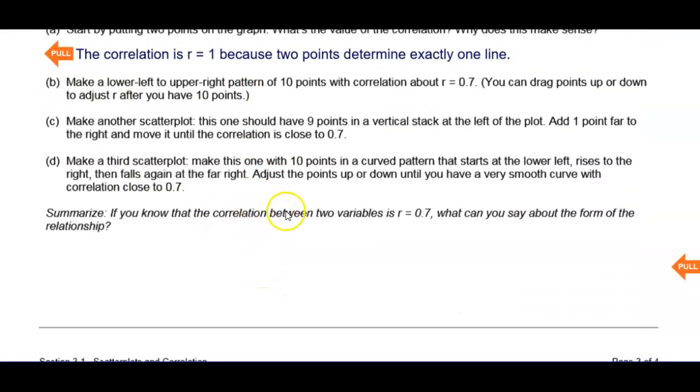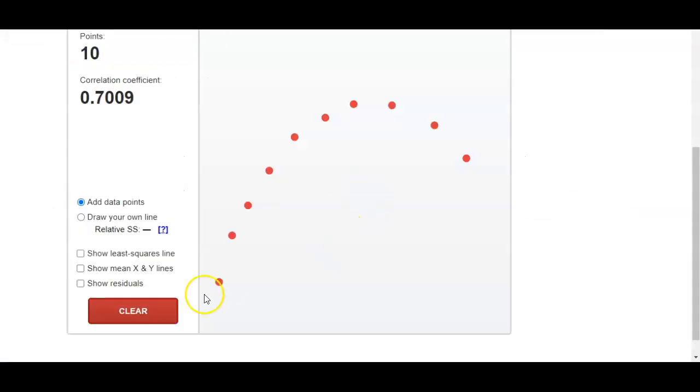If you know that the correlation between two variables is r equals 0.7, what can you say about the form of the relationship? Well, remember, we've already looked at a couple different versions. We had a form that went from lower left to upper right, was fairly linear but not strong. We had one with a stack of 9 points on the left, and then one off to the side that got us a correlation of about 0.7, and then this one we have clearly a curved pattern.